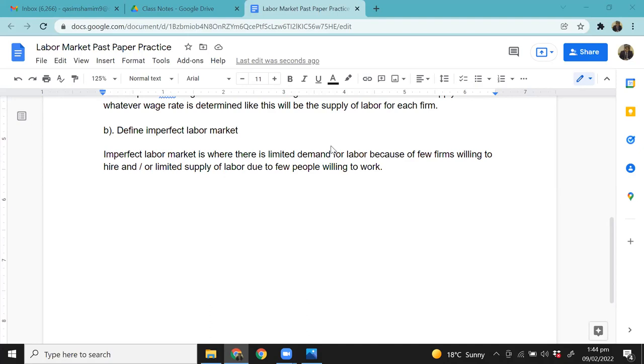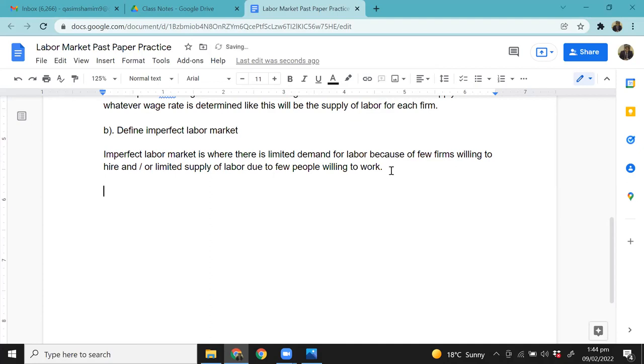We'll see, right? So just stay with me and I'll show you how wages are determined in imperfect labor markets, and why that is a problem for the government, and then what the government does about it, right? Okay, now think about this. Imperfect labor market is where there's limited demand for labor because of few firms willing to hire, and or limited supply of labor due to few people willing to work, right?